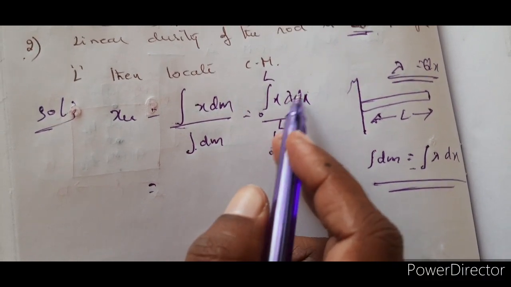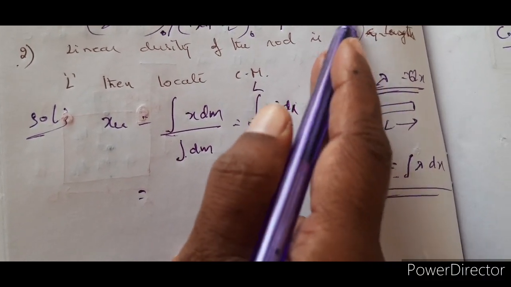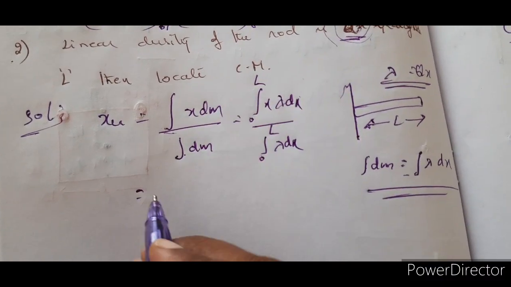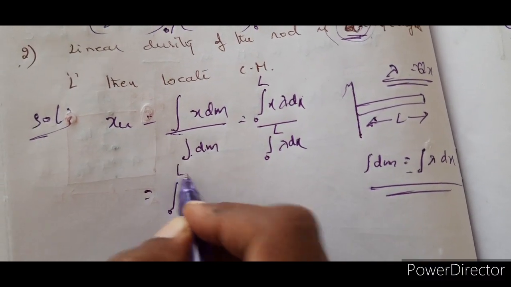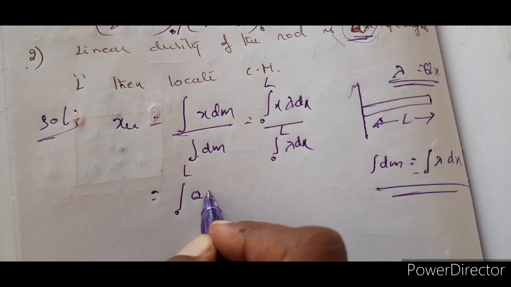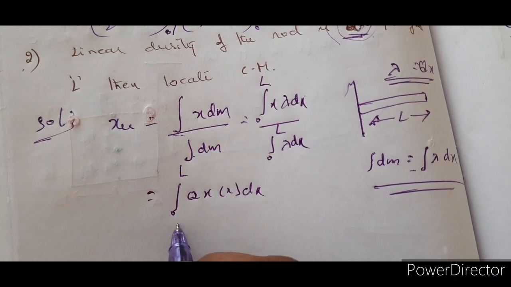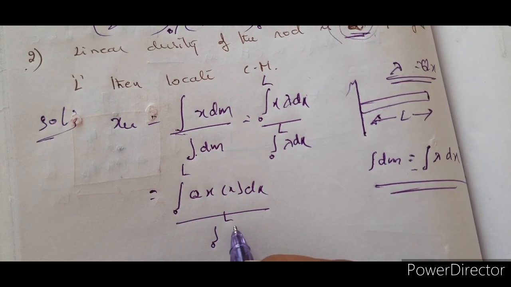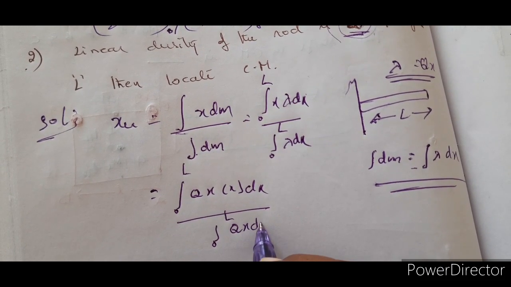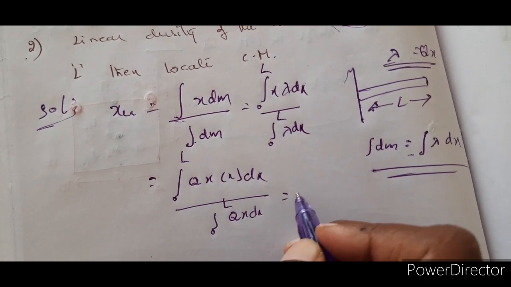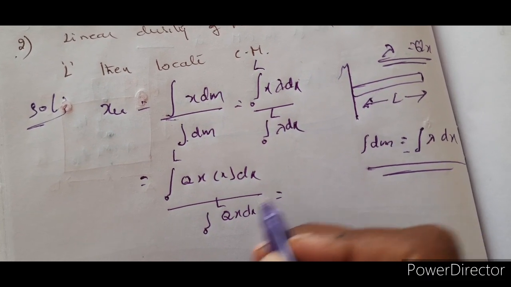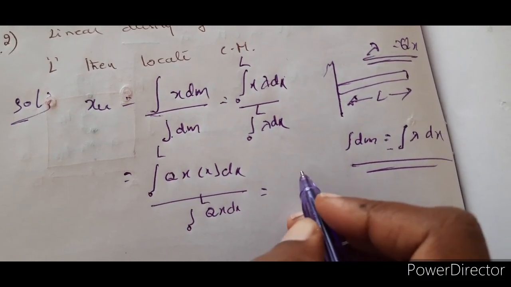Now, lambda is qx. It is not constant again. So, therefore, integral 0 to L qx into x dx by integral 0 to L qx dx. So taking q out, it is common. So in both the places it will get cancelled.